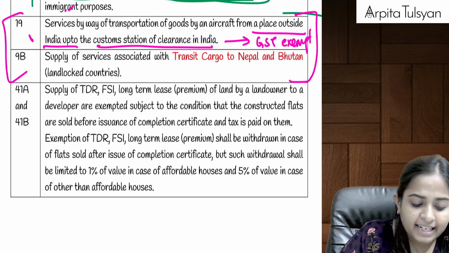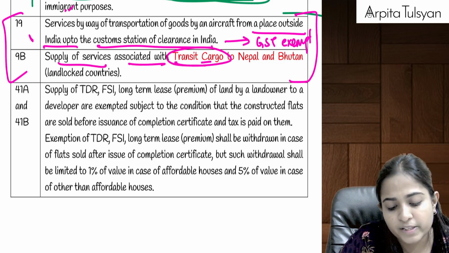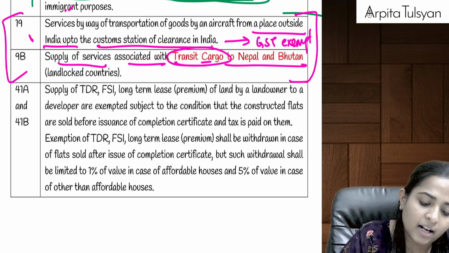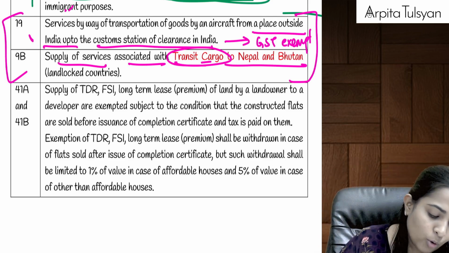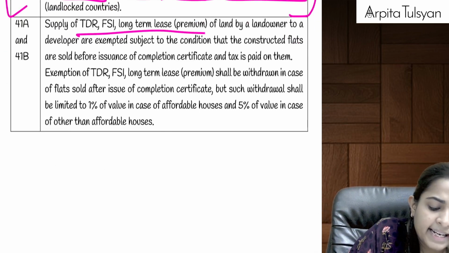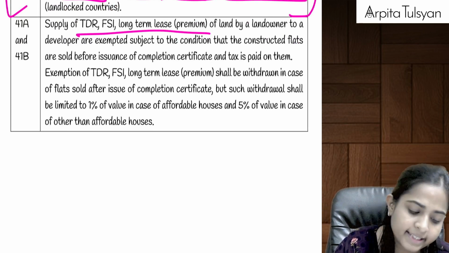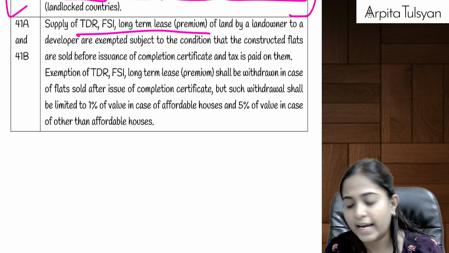Then the next one, any supply of services associated with transit cargo to Nepal and Bhutan, which is passing through Nepal and Bhutan, even that will be totally exempted. Then TDR, FSI, long-term lease, this we have already studied once. Now let's try to relate it to the exemptions part.